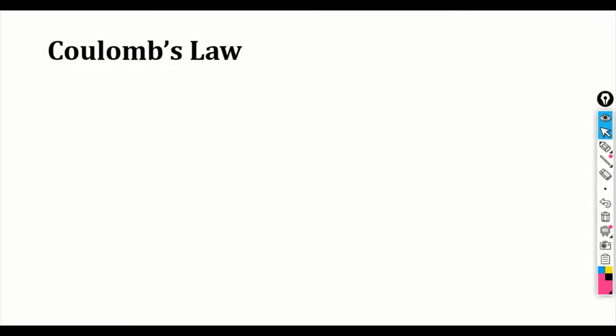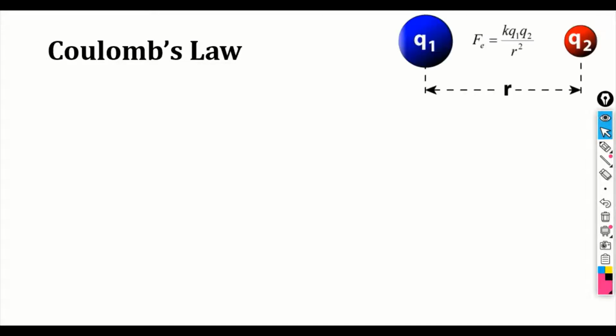So let us understand Coulomb's law. The first most important law in electrostatics is Coulomb's law. It is shown that if I consider two charges Q1 and Q2, then this law correlates the force exerted between the two charges.